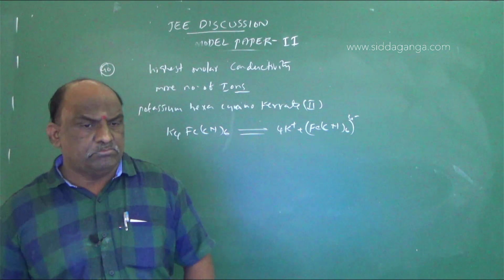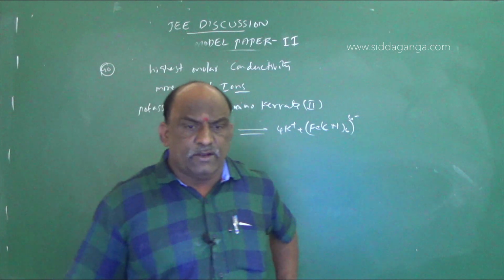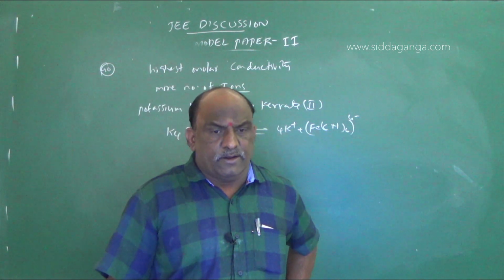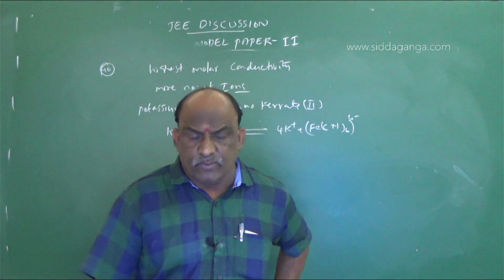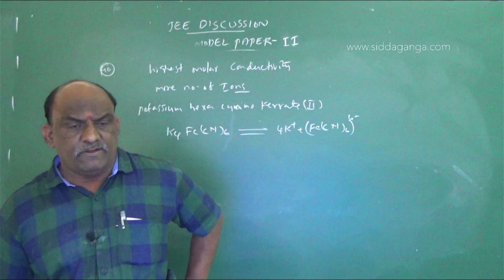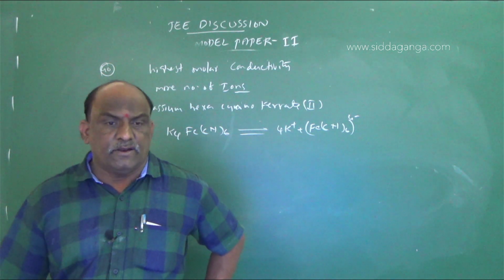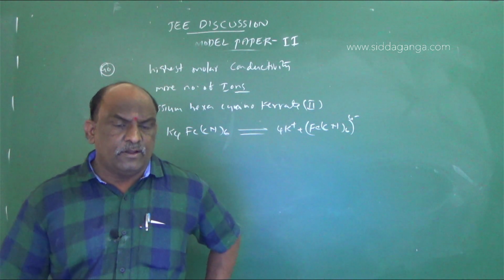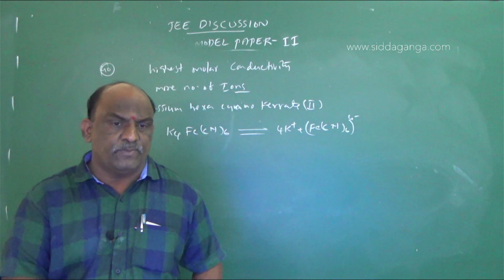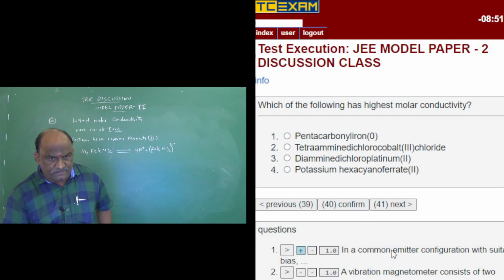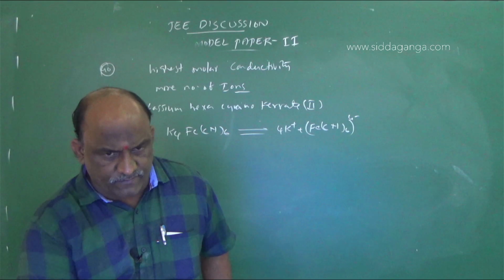Pentacarbonyl iron(0), tetraamminedichlorocobalt(III) chloride, diamminedichloroplatinum(II): for whatever examples were given, we are not getting more than 5 ions as in potassium hexacyanoferrate. So the right answer for question number 40 is potassium hexacyanoferrate. And next one is 41.